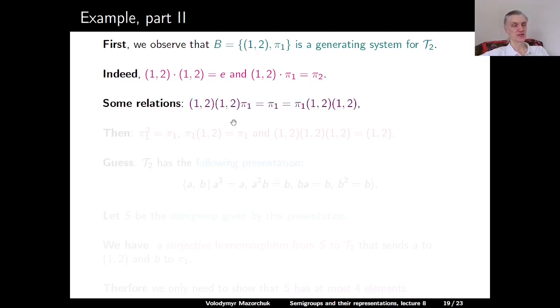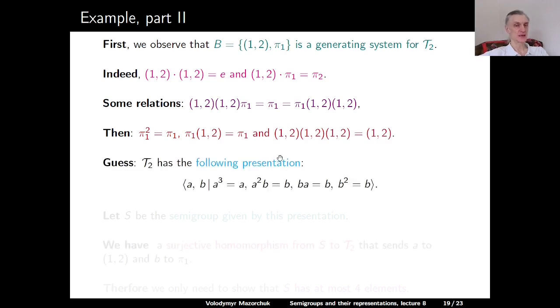Some obvious relations: if we transpose again and multiply with pi 1, we get pi 1. And pi 1 times the transposition is pi 1. That's because the transposition squared is the identity. Also, pi 1 is an idempotent, it squares to pi 1. Pi 1 times (1, 2) is pi 1. And if we take our transposition to the power 3, we get our transposition back.